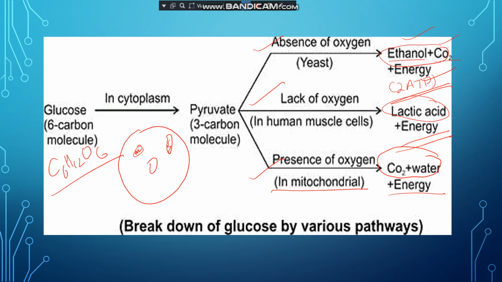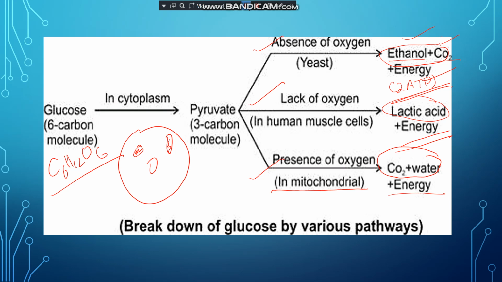Students, you have studied that the conversion of glucose into ethanol or alcohol is also called fermentation. You studied this in the 8th standard. What is fermentation? The conversion of glucose into alcohol is called fermentation. And this yeast is used for making cakes and pastries.